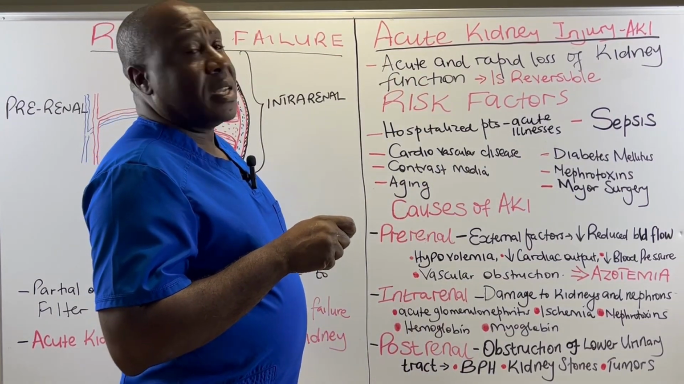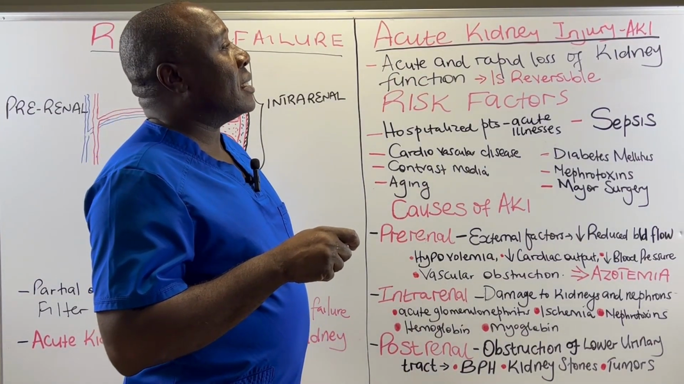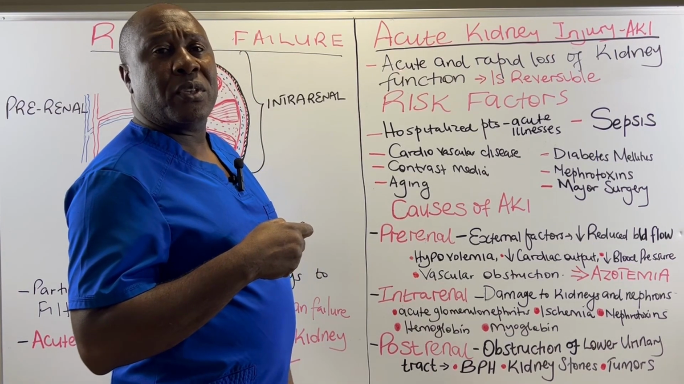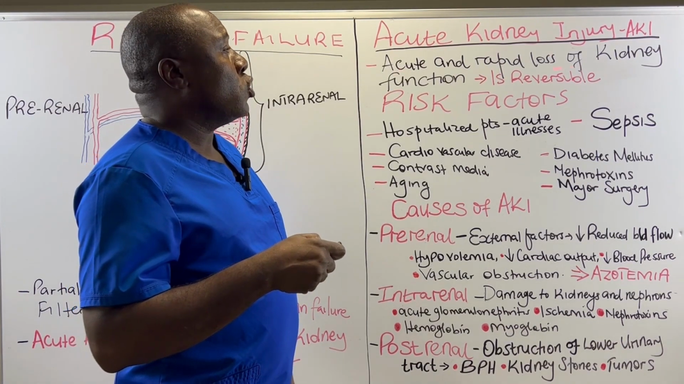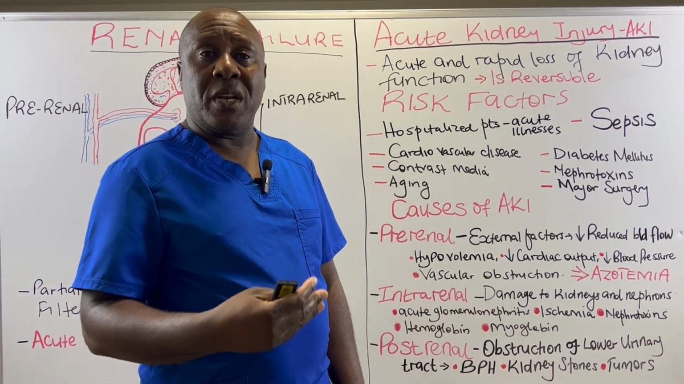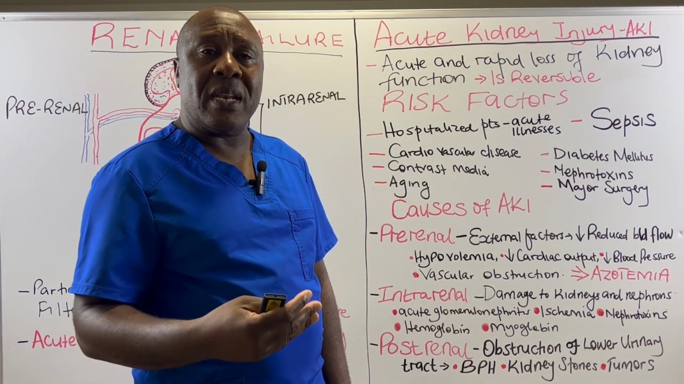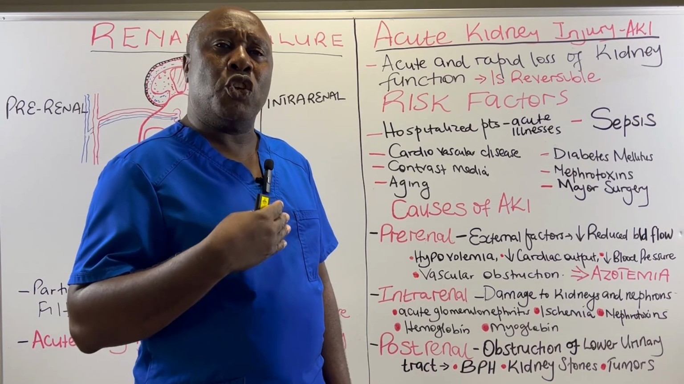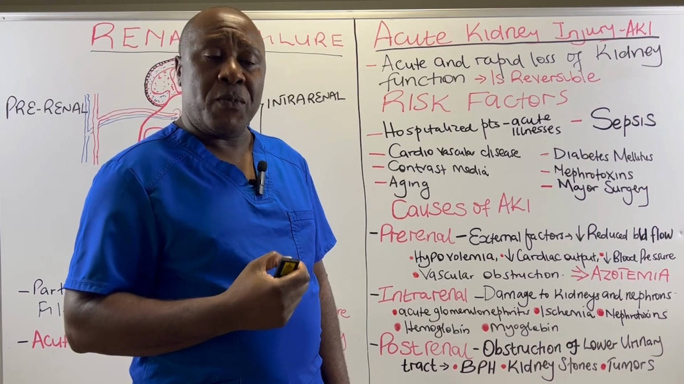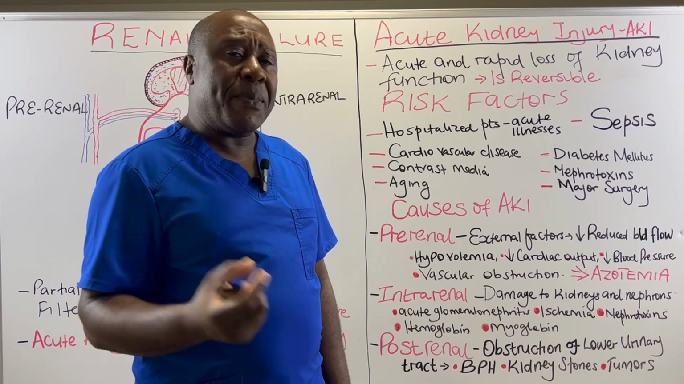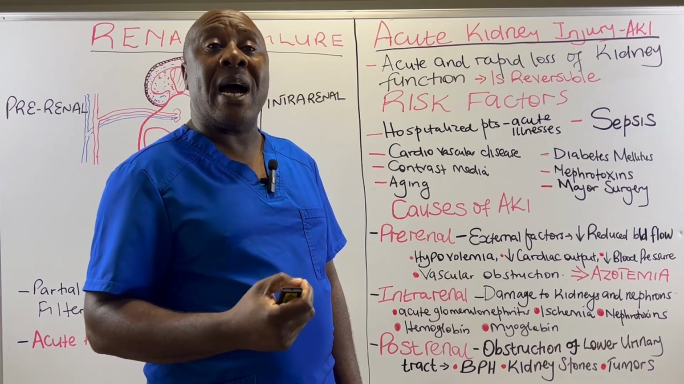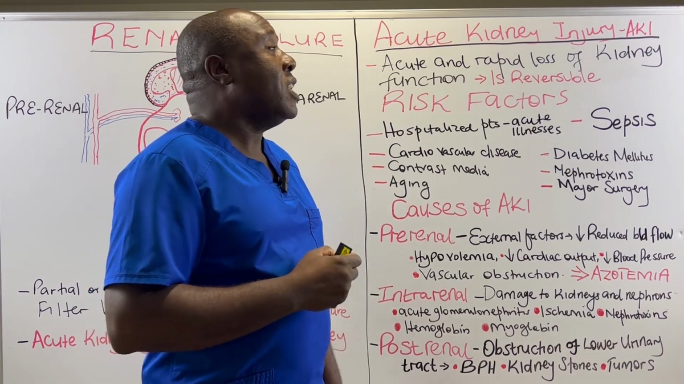Acute kidney injury is at times abbreviated as AKI, and this refers to the acute and rapid loss of kidney function. When something happens acutely, it happens rapidly. It happens over a very short period of time, but the effects are normally very severe. So when our kidneys rapidly lose their filtration function, we term it as acute kidney injury.